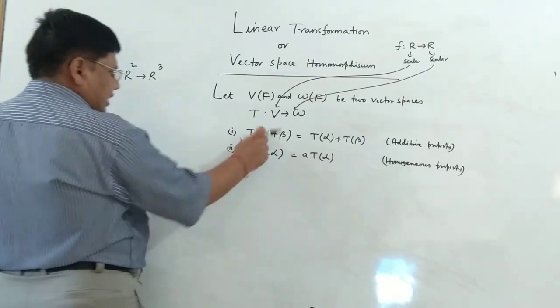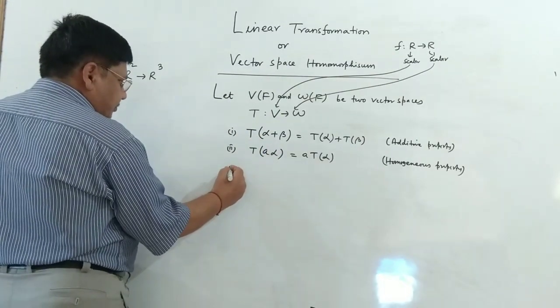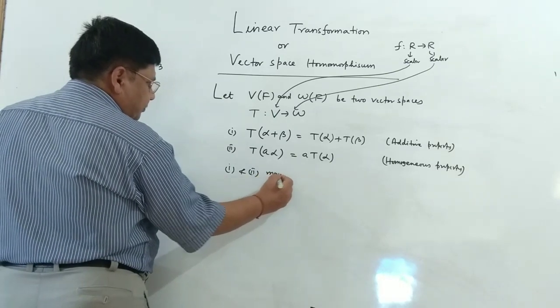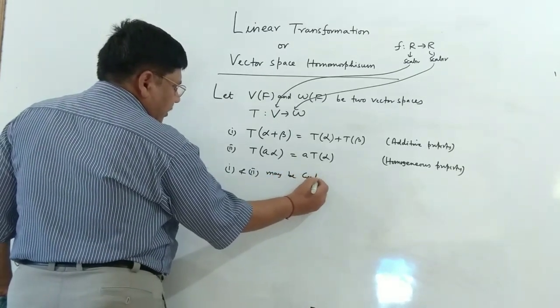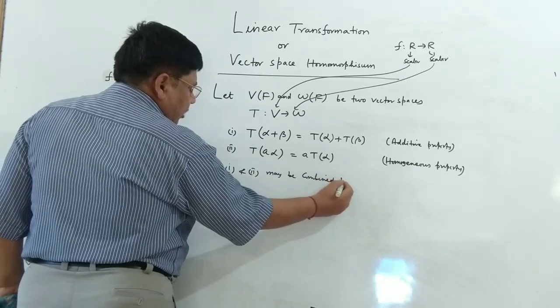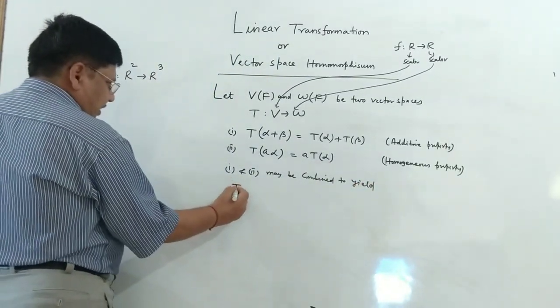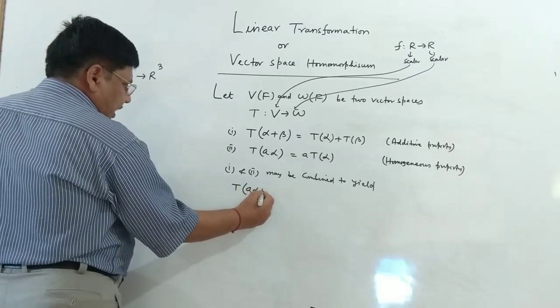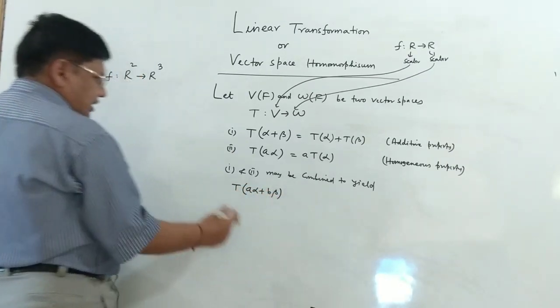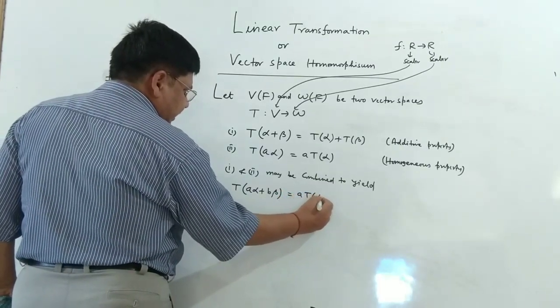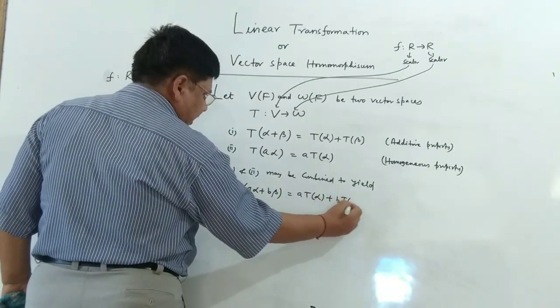Mind, these two conditions, 1 and 2, can be combined to yield a synthetic condition: T of a alpha plus b beta is as good as a T alpha plus b T beta.